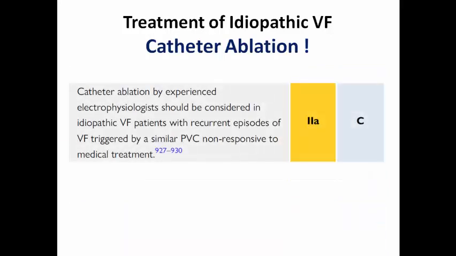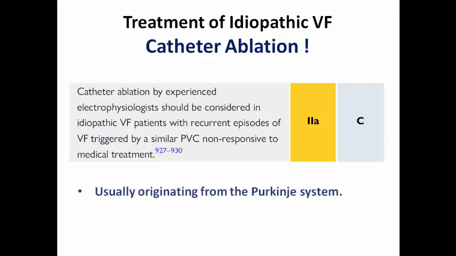We can note here that quinidine is a common treatment in the 3 channelopathies described today, but usually after ICD. Catheter ablation may also have a role here, but by experienced electrophysiologists, because it would be difficult, in patients with recurrent episodes of VF triggered by a similar PVC morphology not responsive to medical treatment, usually originating from the Purkinje system, and also with an acute success rate of 87 to 100%, the same as in early repolarization syndrome.